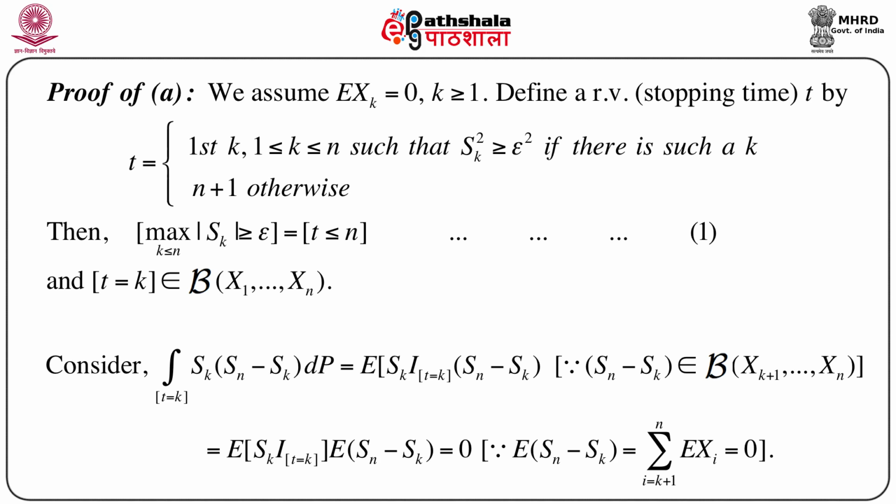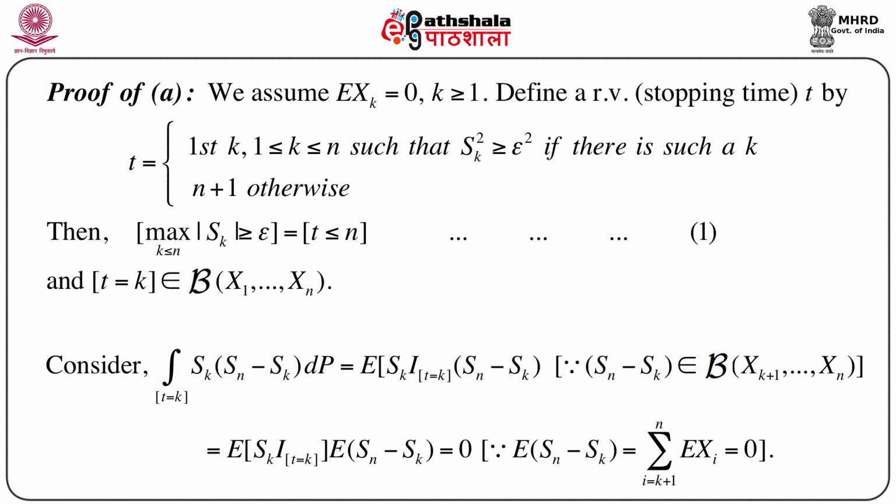First we will prove the upper bound and then we will prove the lower bound. To prove the upper bound, first assume without loss of generality that expectation of Xk equals 0 for k greater than or equal to 1. Now, define a random variable. We can give a name to this random variable, which is stopping time.